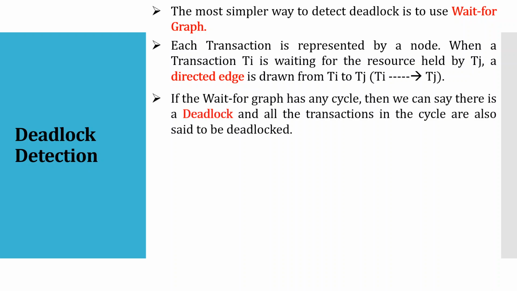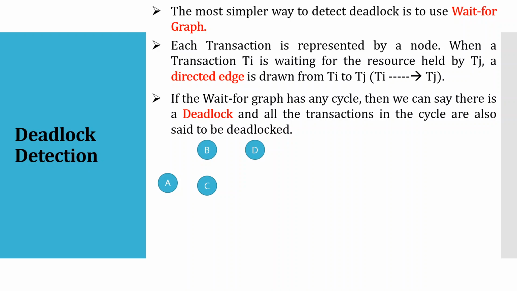So if the wait-for graph has a cycle, then we can say it is a deadlock, and all the transactions in the cycle are said to be deadlocked. So let's see the first example.